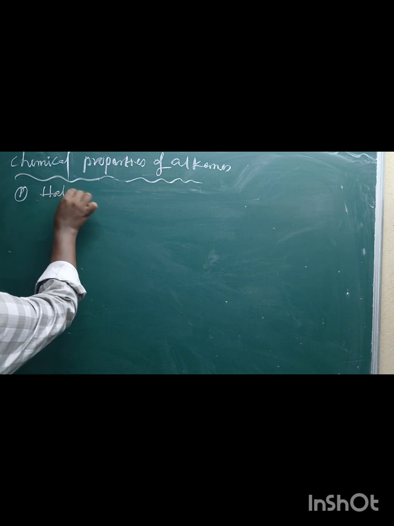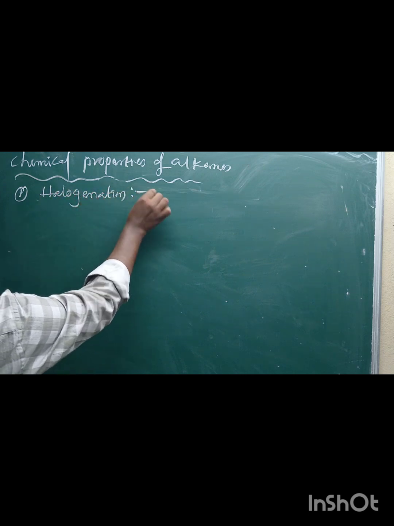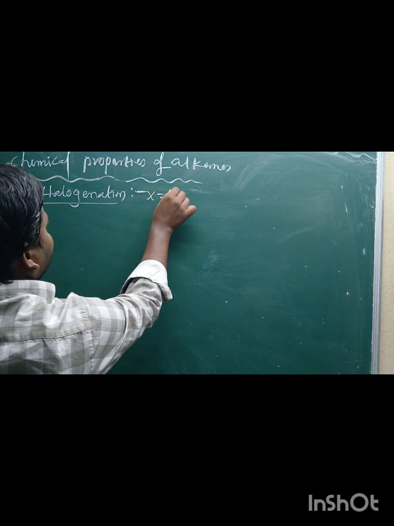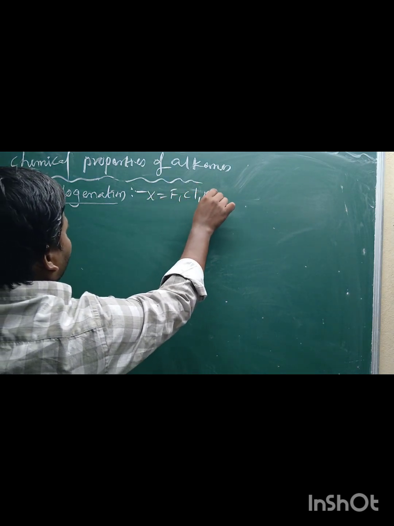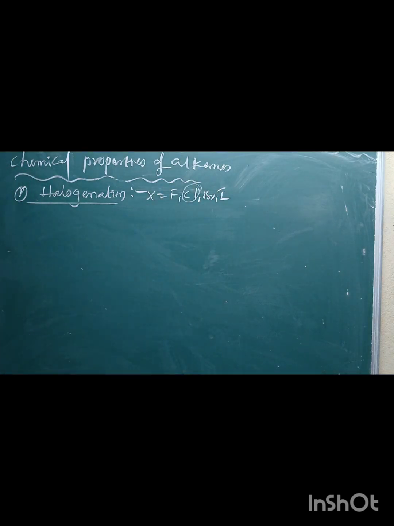Halogenation means adding a halogen to the alkane, halogens like fluorine, chlorine, bromine, iodine. If fluorine is involved in the substitution reaction, that is called fluorination. Chlorine is chlorination, bromine is bromination, and iodine is iodination.